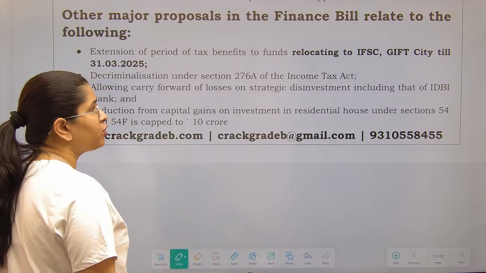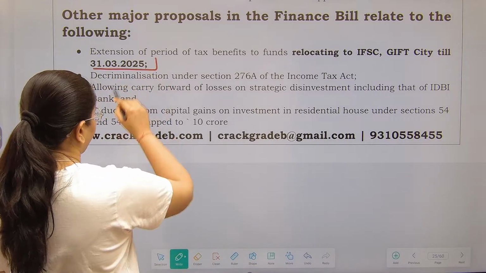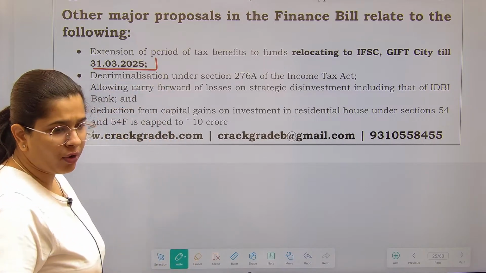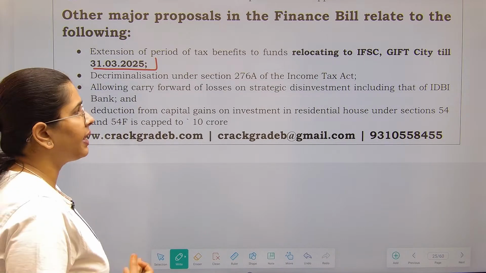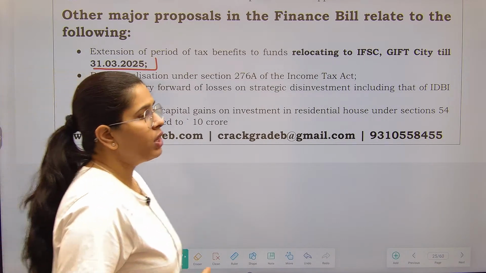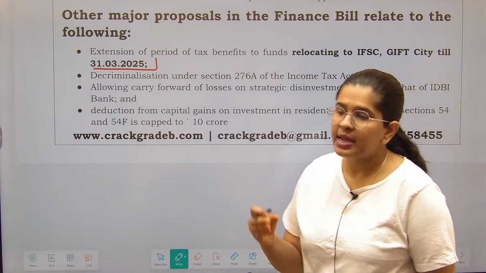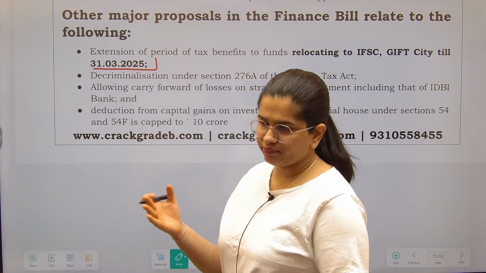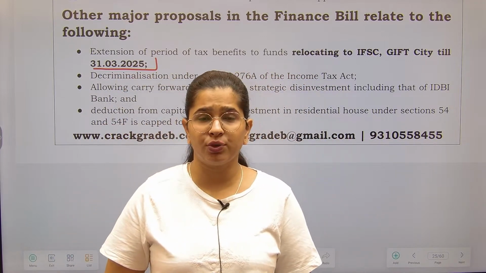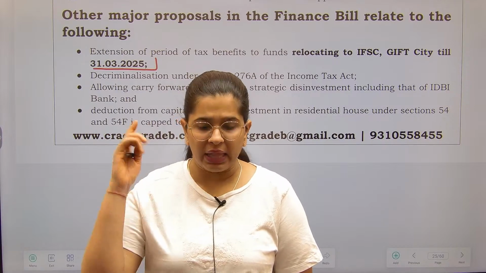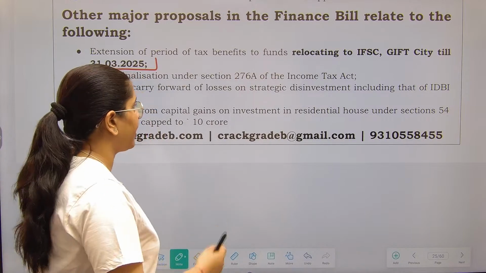Next are other major proposals which are there in the finance bill. Extension of tax benefits to the funds who are relocating in IFSC GIFT City till the year 2025. If you start operating your funds in the GIFT City till 2025, then the taxation benefits will be given to you. See, there is a cut-off line, right? We have to determine a cut-off line, till what time, if you are establishing your organization in a particular area, you will be eligible for benefits. So that cutoff point has been given till 31st March 2025.